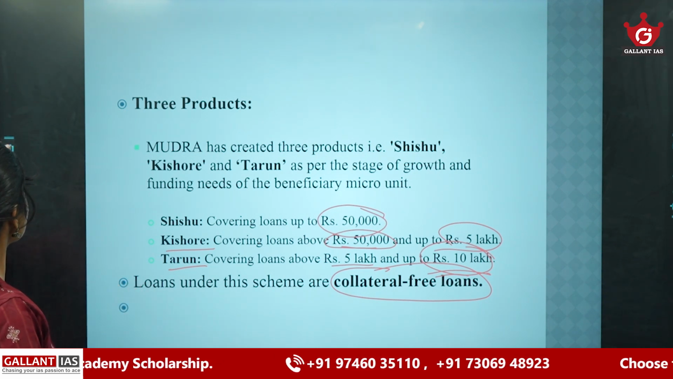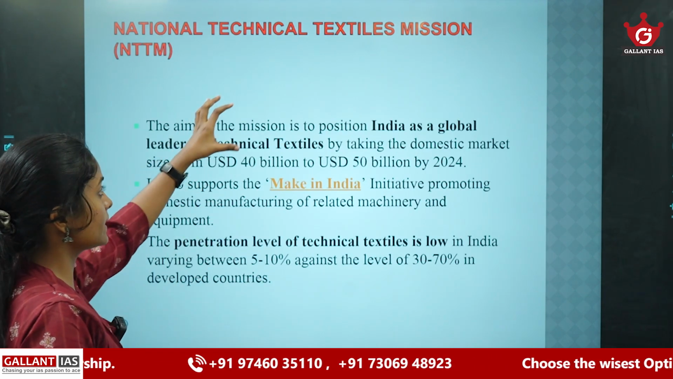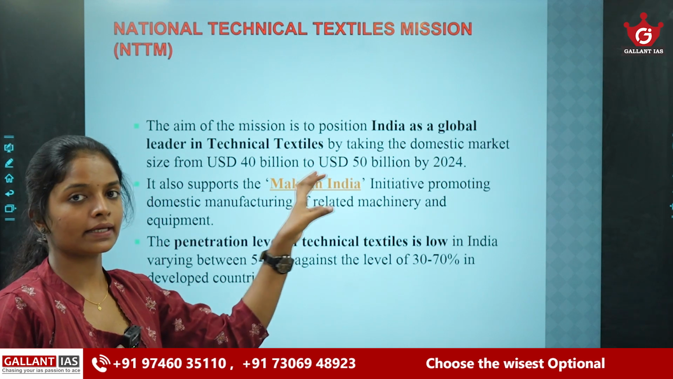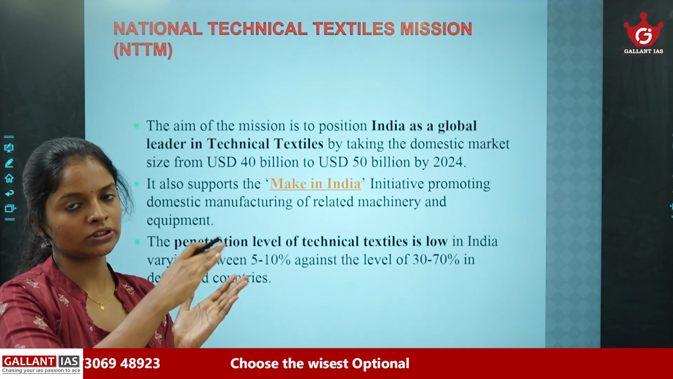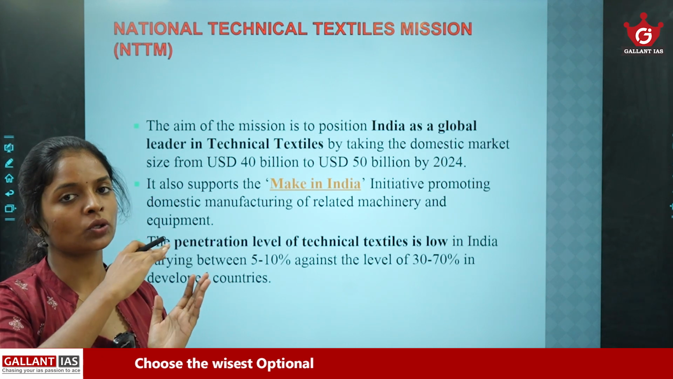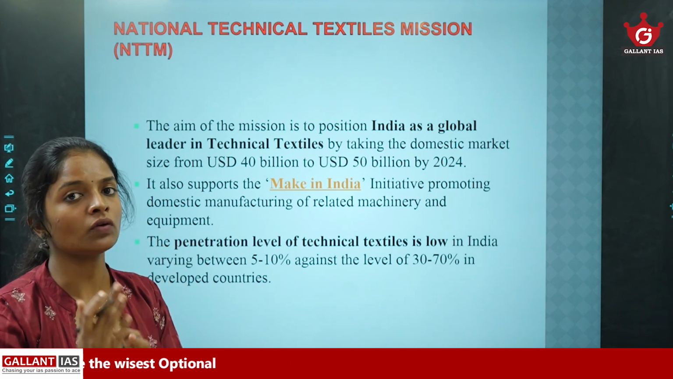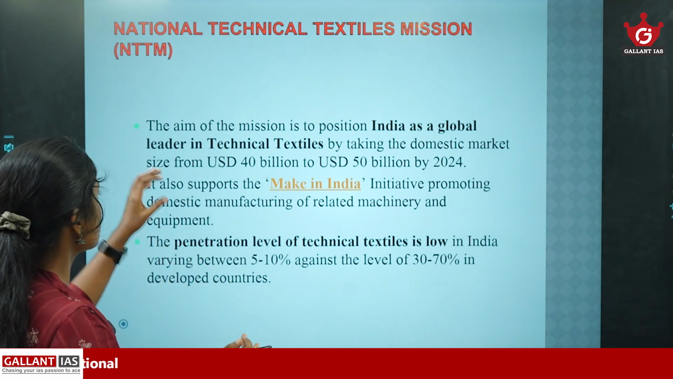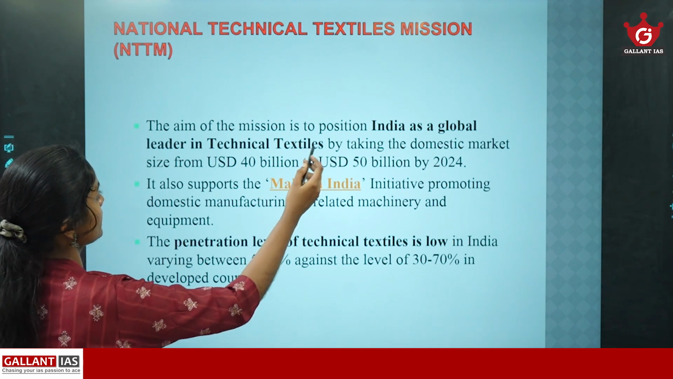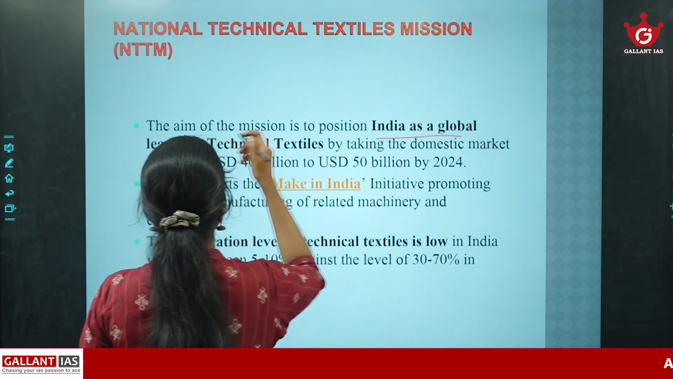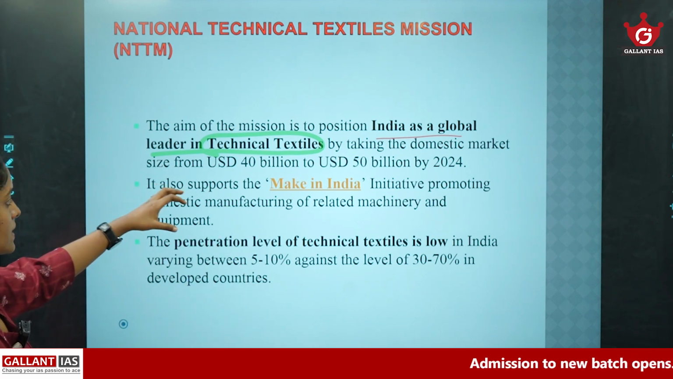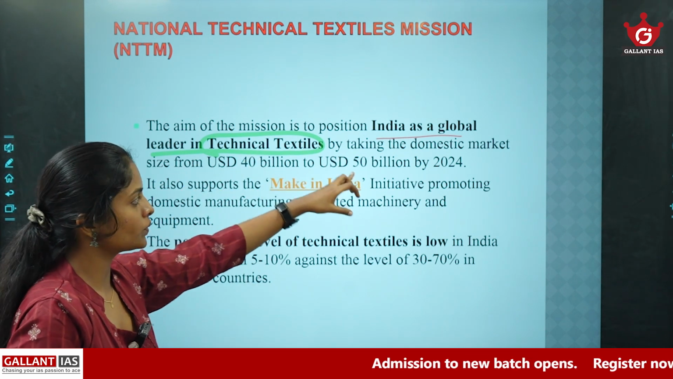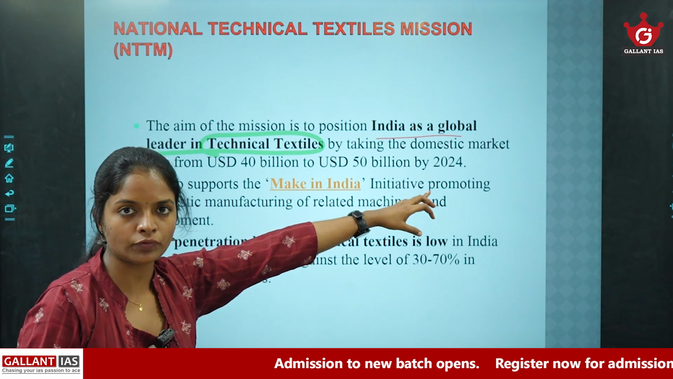Okay. So the next scheme is the National Technical Textile Mission. This scheme aims to improve the position of India as a global leader in technical textiles. So the aim of the mission is to position India as a global leader in technical textiles by taking the domestic market size from $40 billion to $50 billion by 2024.